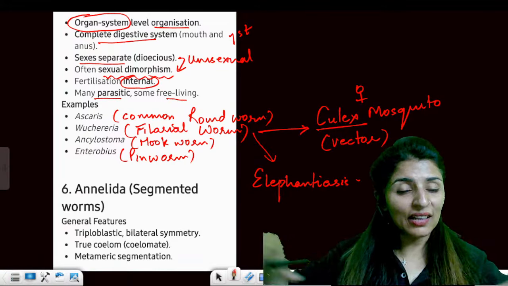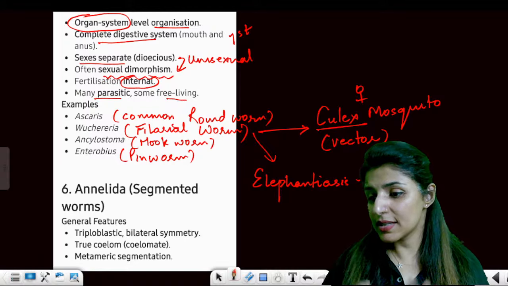You need to connect the dots. Is that clear? All right.